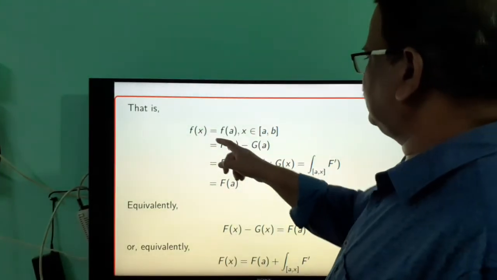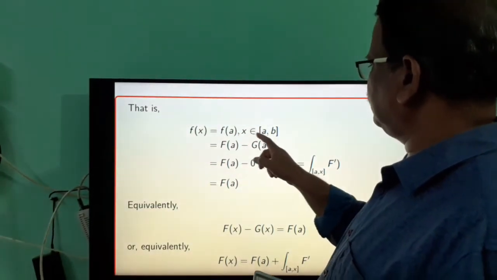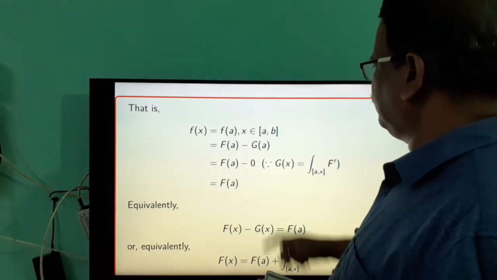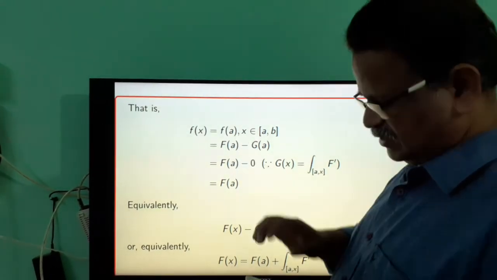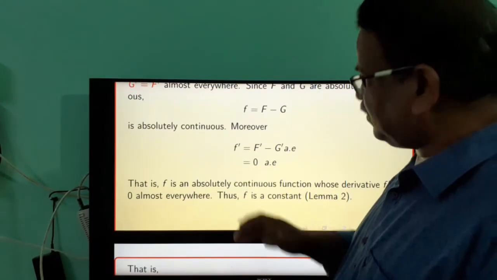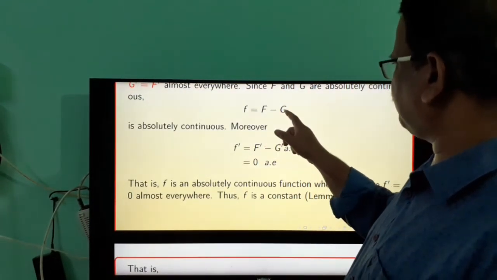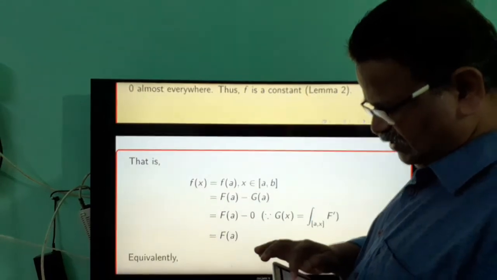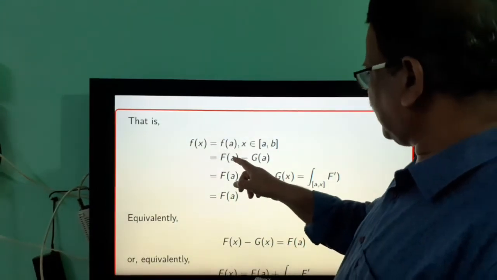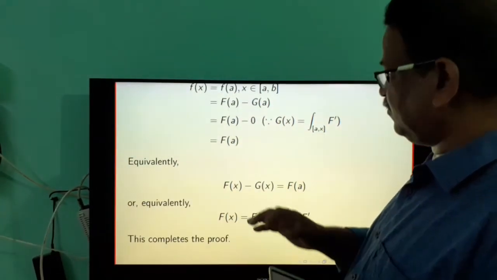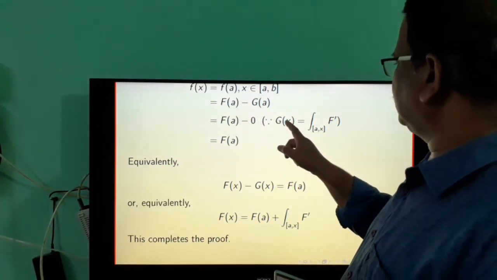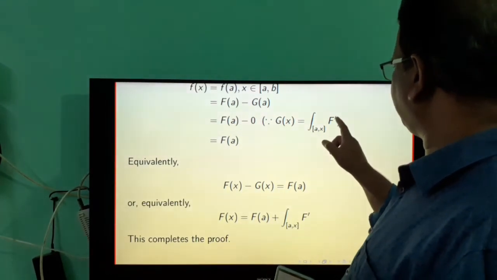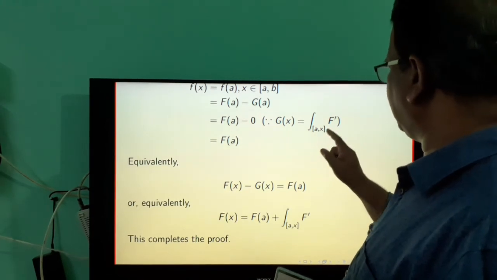So assume that the function f(x) is equal to f(a) for all x belonging to the interval AB. And small f is equal to capital F minus g. Therefore, f(a) is equal to capital F(a) minus g(a). But g(x) is the integral of f prime over the interval ax.